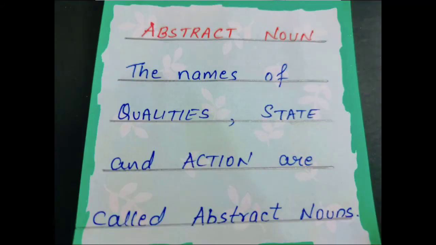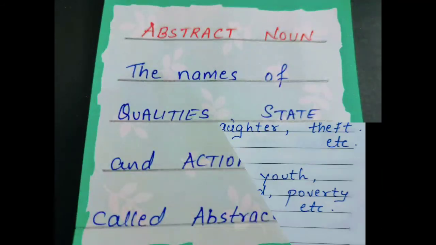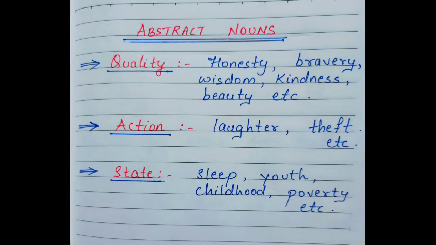The next on the list is abstract nouns. The names of qualities, states and actions are called abstract nouns. For example, quality here includes honesty, bravery, wisdom, kindness, beauty, etc. Action includes judgment, laughter, etc. And state includes sleep, slavery, youth, childhood, etc.